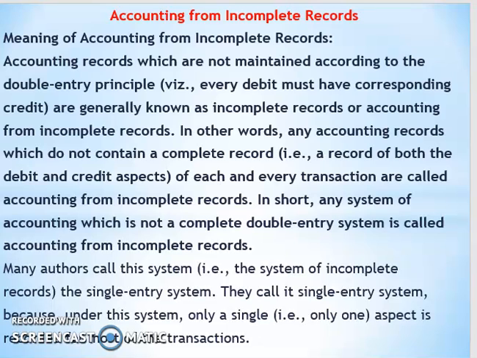However, many authors call this system of incomplete records the single entry system. They call it single entry system because under this system only a single aspect is recorded for most of the transactions.